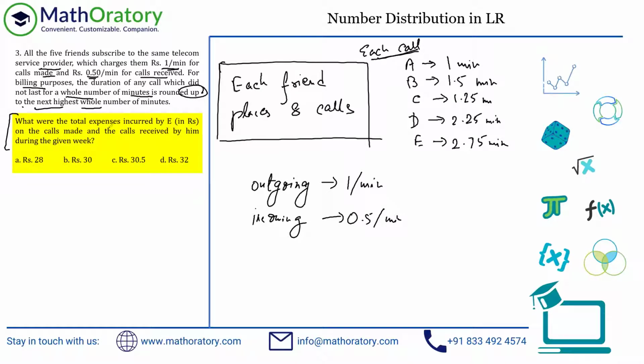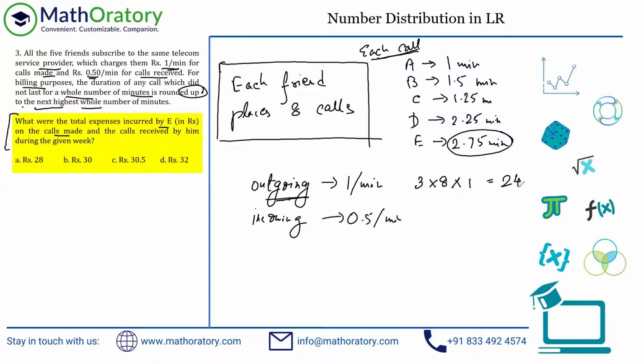So what were the total expenses incurred by E on the calls made and calls received? So pretty straightforward. We'll just have to figure out for E, right? So first, let us look at the outgoing one. So each call that E makes is of 2.75 minutes, but it will be charged on a 3-minute counter, isn't it? Because each will be rounded up to 3 minutes. So E is making 3-minute calls to 8 and 8 such calls, right? Each friend is placing 8 calls, and each of those are being charged at the rate of rupee 1 per minute. So for the outgoing calls, E will be charged 24 rupees.